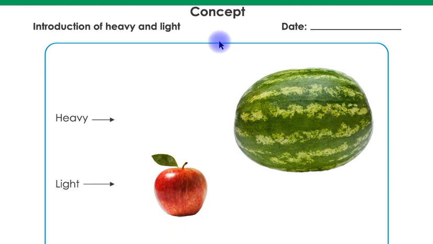Look at this children. This is the concept of heavy and light. Look at this children. This is a watermelon and this watermelon is a heavy watermelon. Look at this carefully children. This watermelon is heavy. Now we can say heavy watermelon. This is a heavy watermelon children and this is an apple and it is a light apple.